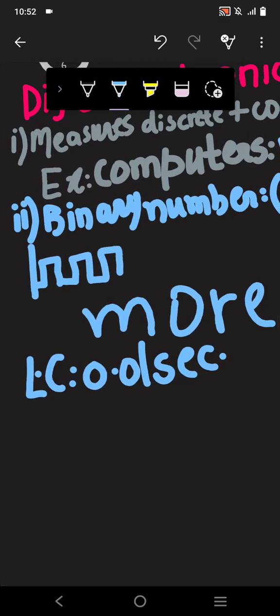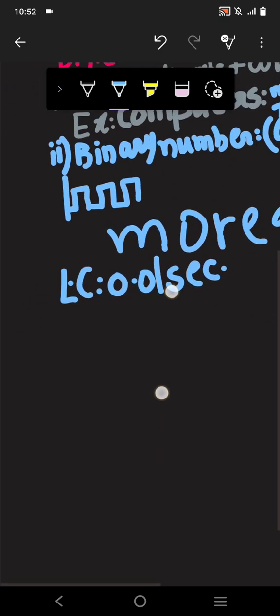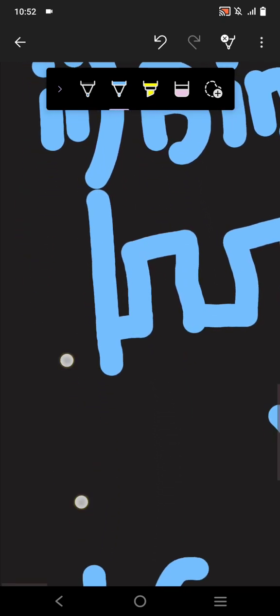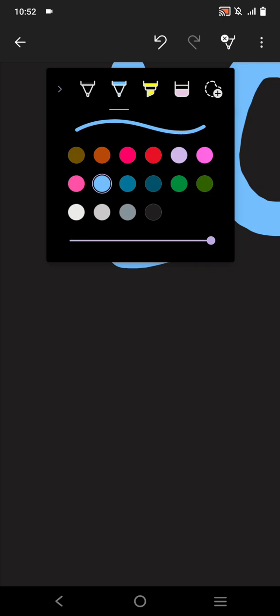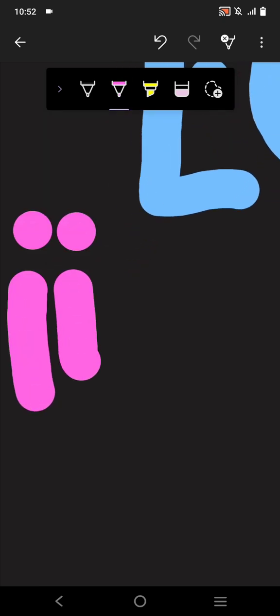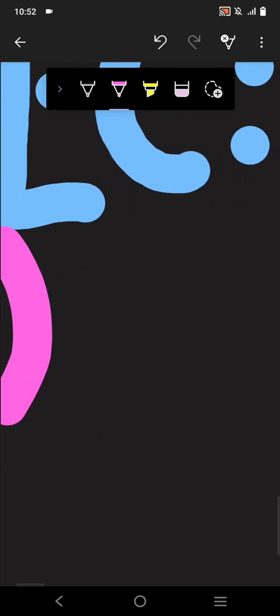Now moving towards another point: it stores data. How does it store data? Because it has a finer least count, so it stores data as well. Digital electronics store data.